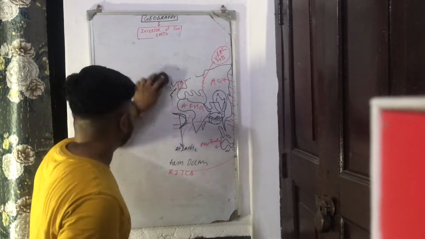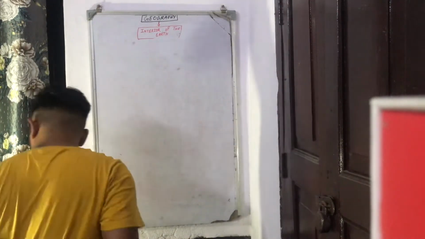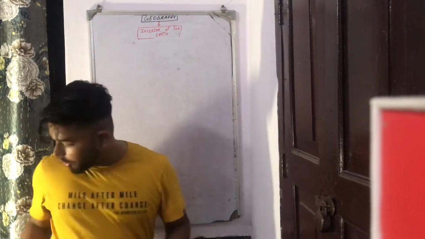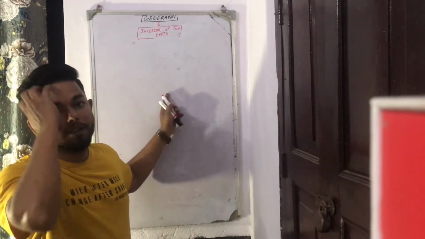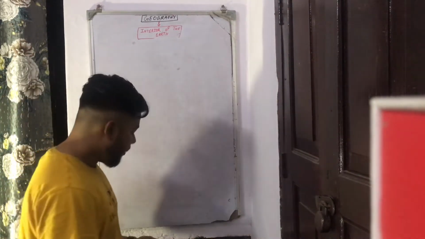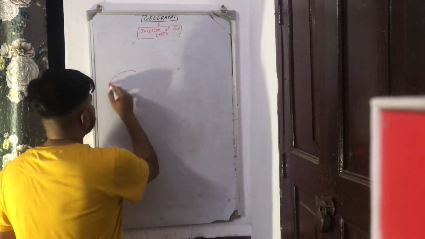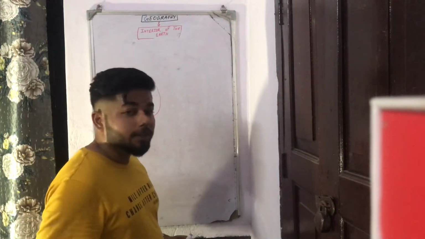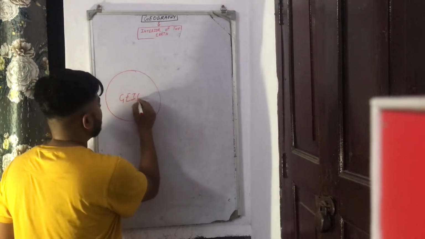Now we will come on to the topic which we are here for, that is the interior of the earth. So before going into the interior of the earth, I have shown you the landforms, that is the oceans and the continents, and they all lie on the surface of the earth, or we can say they lie on the earth's crust. Now, first of all, you tell me the shape of the earth. Is it circular or something else? The shape of the earth is not circular, it is called geoid shape. What shape? Geoid shape.